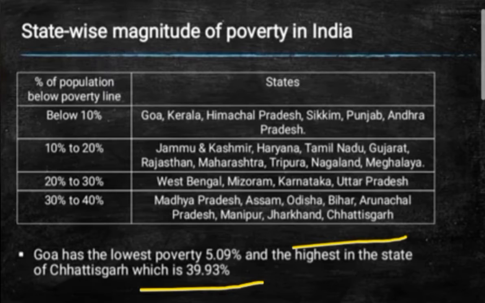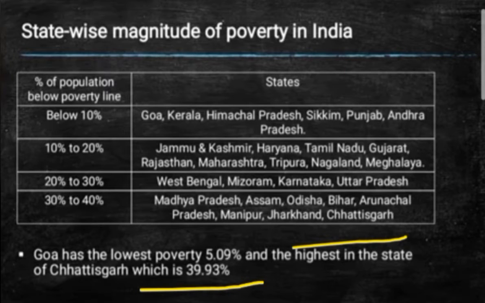These two things can be asked in 1 mark very short answer questions or in MCQs. So Goa has the lowest poverty, and Chhattisgarh the highest among all the states. This also needs to be shown whenever it is asked in your 5 marks question.